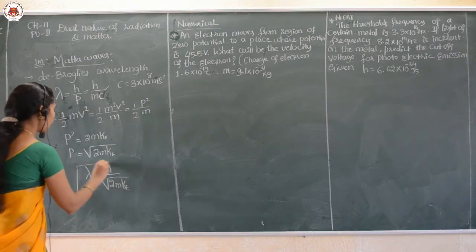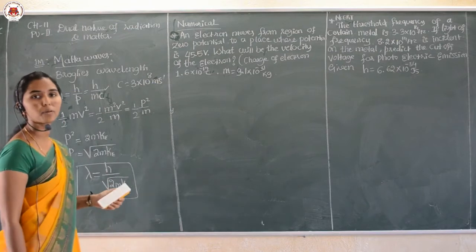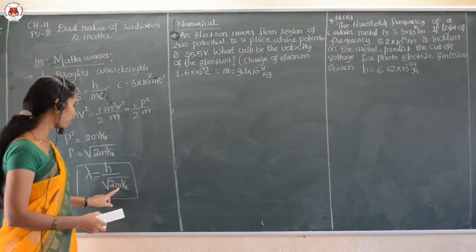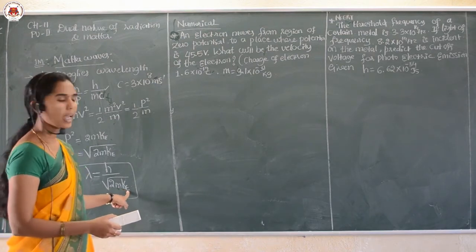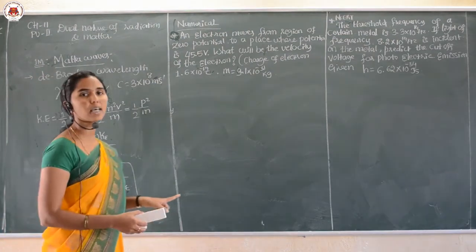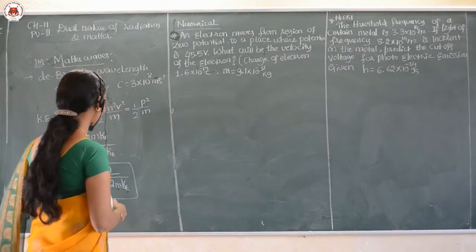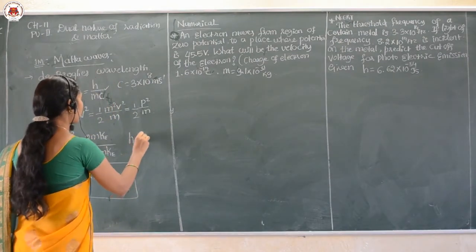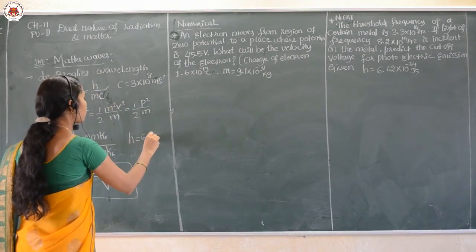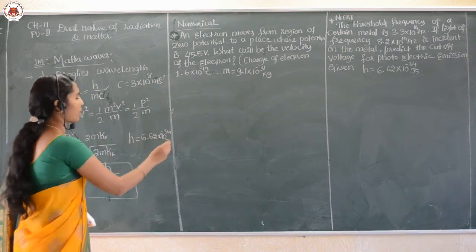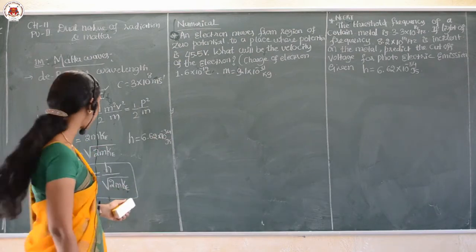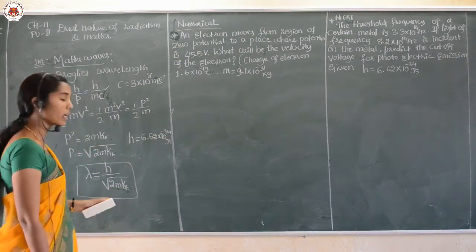This is another form of the de Broglie wavelength in terms of the mass of the electron and the kinetic energy. Here h is the Planck's constant, whose value is 6.62 into 10 raised to minus 34 joule second. I hope the formula is clear.